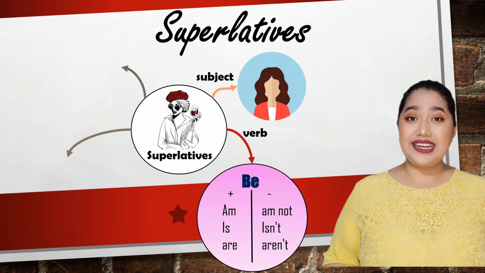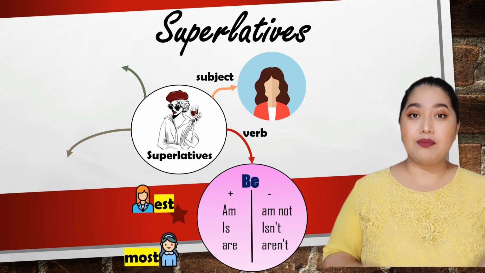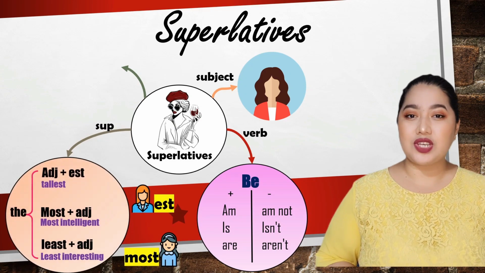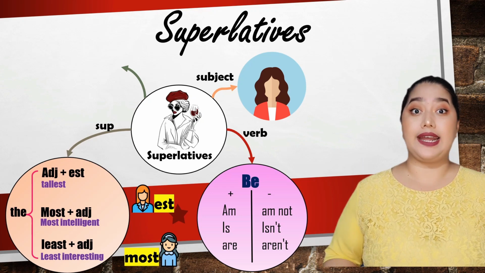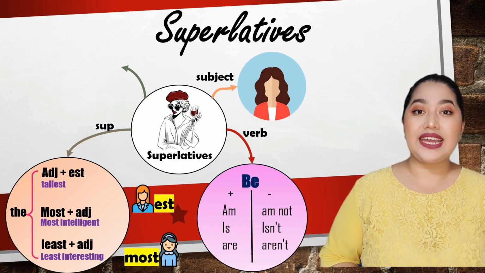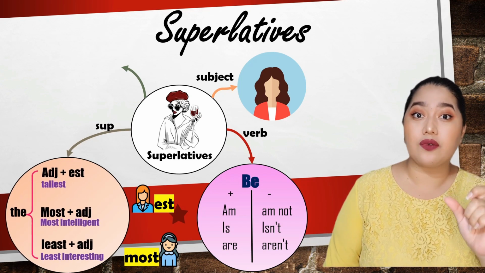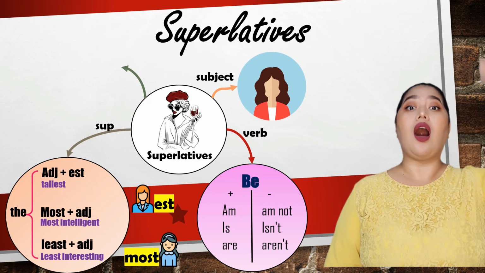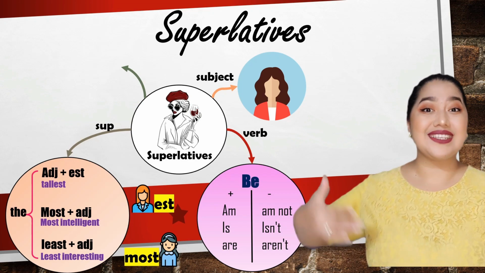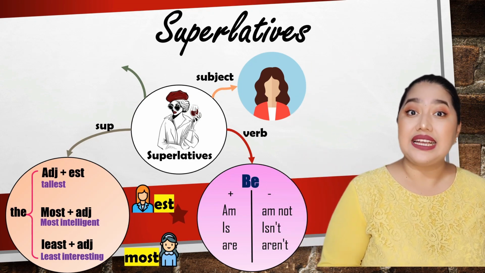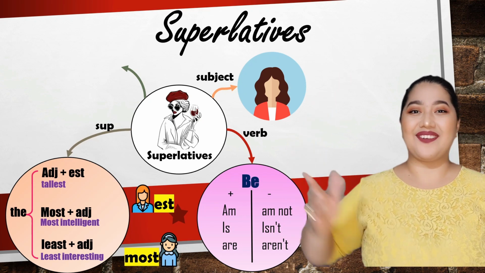And after that, well, then we use the adjective. But we need to follow some rules here. For example, if you have a one-syllable adjective like tall, you say the tallest. So we add at the end the suffix est, the tallest. I am the tallest. You are the tallest. Jimmy is the tallest. Anushka isn't the tallest, right?